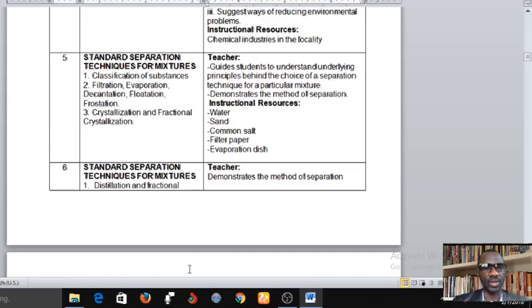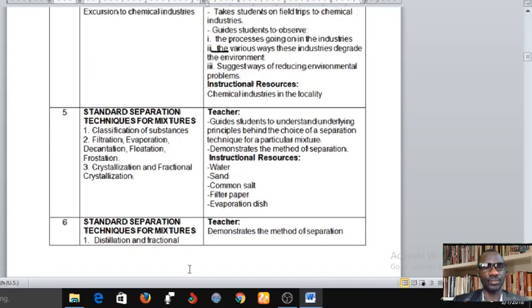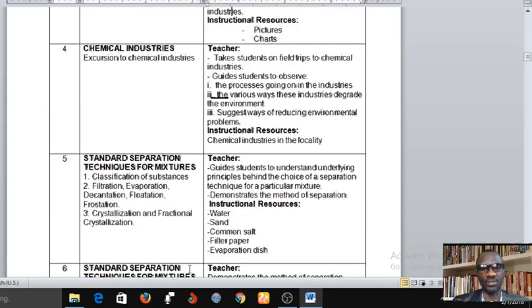Okay, that's for week 4, and now we're in week 5. Week 5, we will start standard separation techniques for mixtures. Number 1, classification of substances. Number 2, filtration, evaporation, decantation, flotation, crystallization, and fractional crystallization. These are processes by which you can separate mixtures.